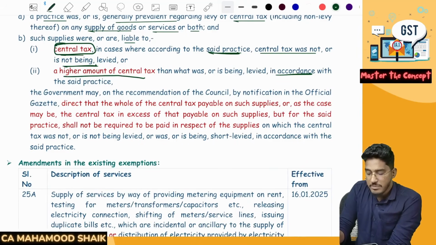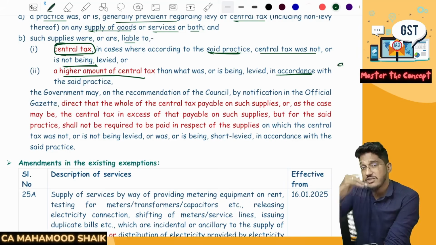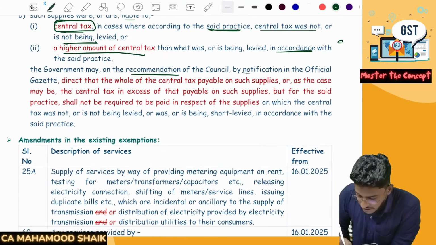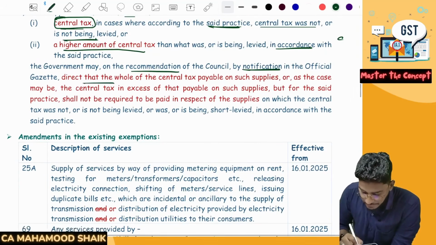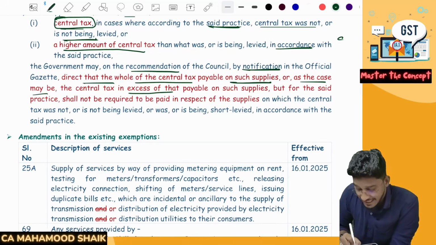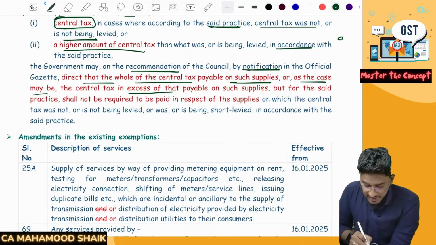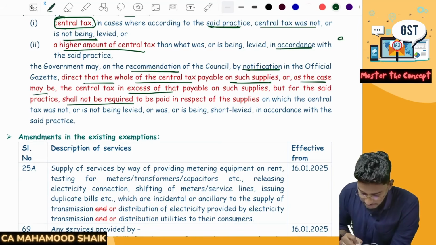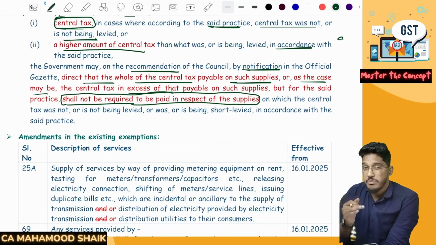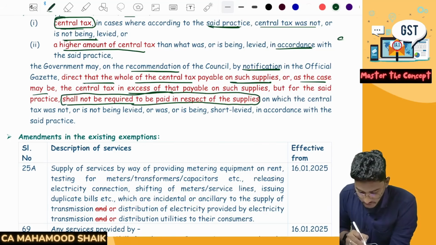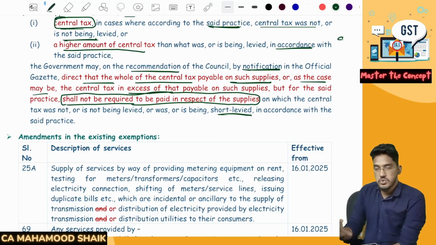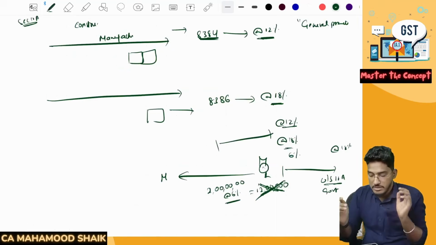So as per the general practice, everybody is collecting a lower rate of GST, but it actually attracts a higher rate of GST. In those cases, the government may, on the recommendations of the council, by notification in the official gazette, direct that the whole of the central tax payable on such supplies, or as the case may be, the central tax in excess of that payable on such supplies, but for the said practice, shall not be required to be paid. So the government can pass an order that you are not required to pay that amount which has not been paid, on which the central tax was not or is not being levied or is being short levied in accordance with the said practice. So terminology might sound complicated, but this is the provision behind it.